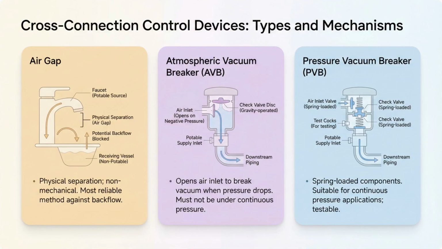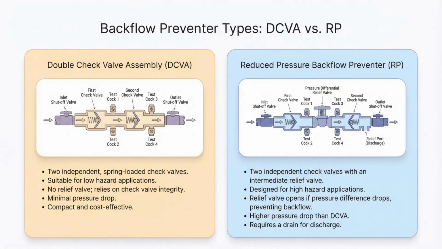For more complex systems, we use mechanical assemblies. A double check valve assembly is used for minor to moderate hazards where backflow is aesthetically objectionable. For severe hazards where backflow could be toxic, a reduced pressure backflow preventer is required. This device has two check valves and a relief valve that dumps to the atmosphere if pressure fails.